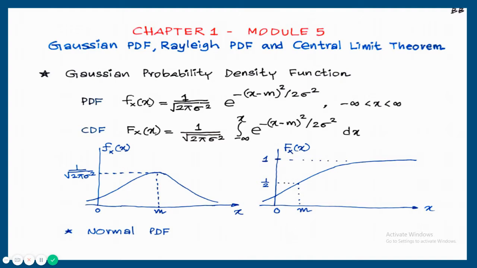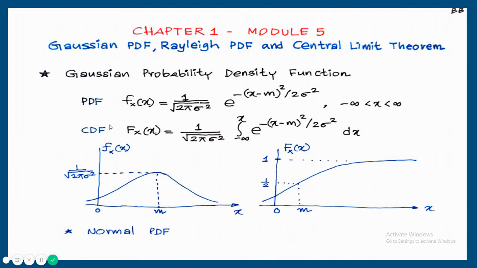PDF f of x is equal to 1 upon root 2 pi sigma square e raised to minus (x minus m) whole square upon 2 sigma square. Random variable x is varying from minus infinity to plus infinity. Sigma square is variance. X is a random variable. m is a mean value.